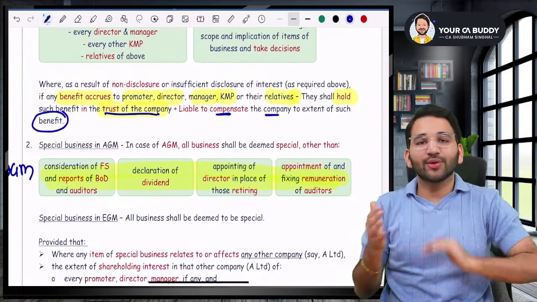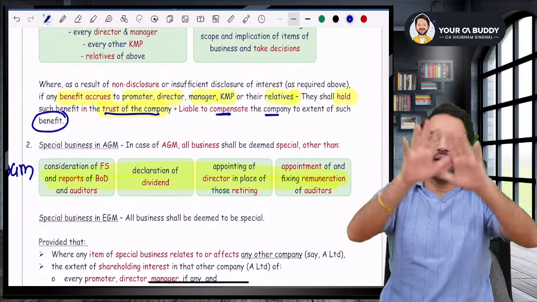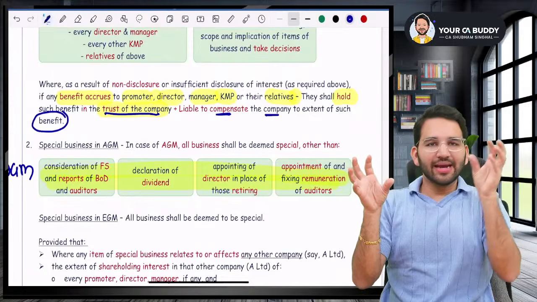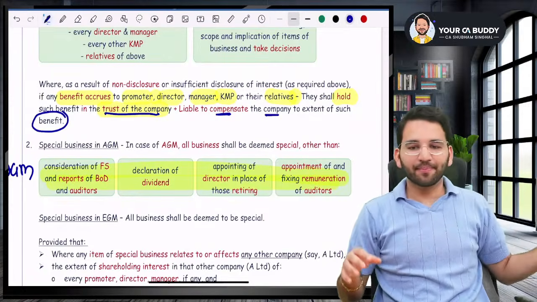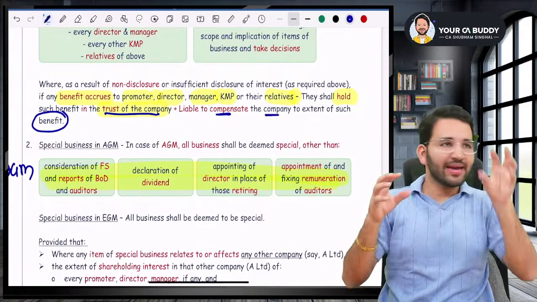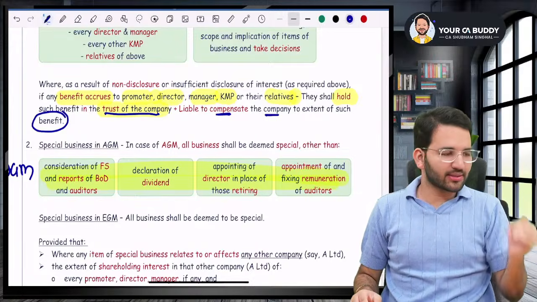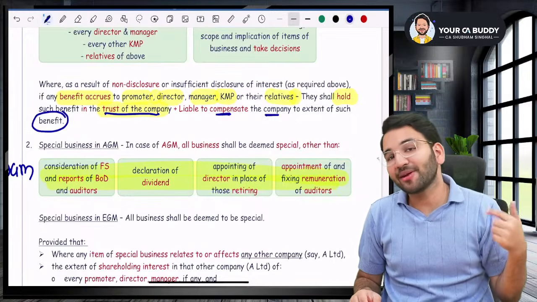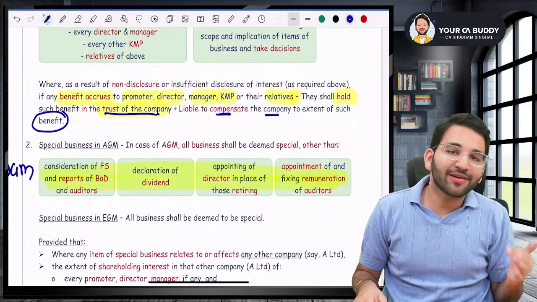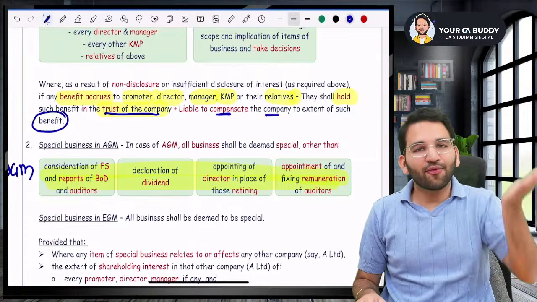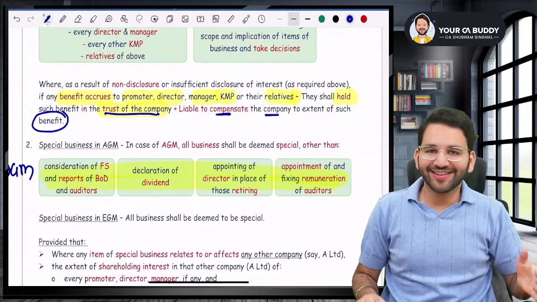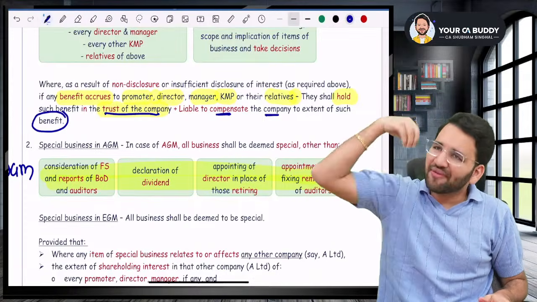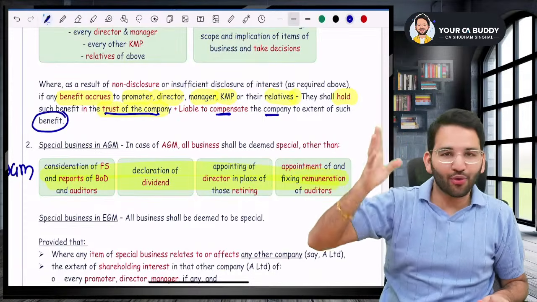You know that, correct? So now what I'm telling you is in section 102, there is ordinary business, there is special business. What is ordinary business? In AGM, when you do these four things: consideration of financial statement, declaration of dividend, appointment of director in place of retiring director, appointment of auditor, and fixing remuneration thereof. These four businesses in an AGM are considered ordinary business. Apart from that, everything else in AGM or everything in EGM is special business.